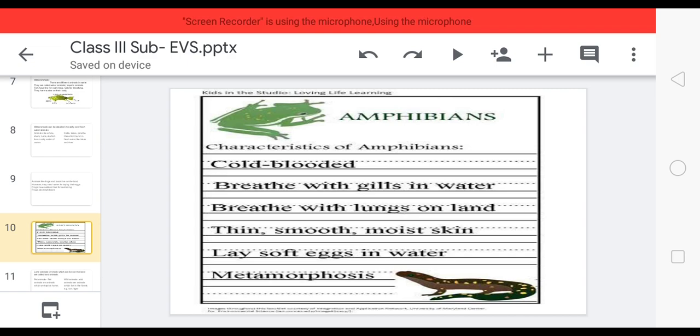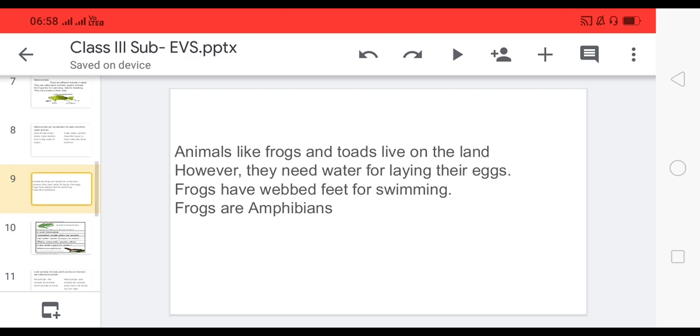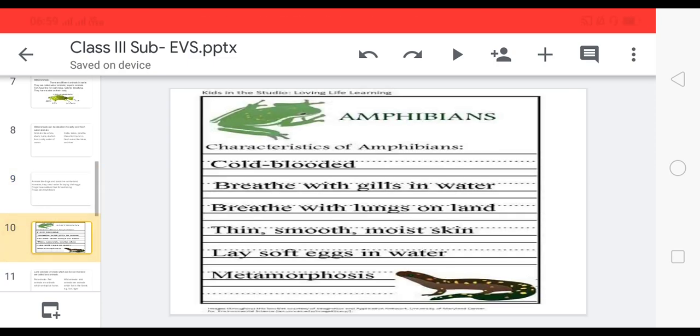They breathe with gills in water and breathe with lungs on land. Amphibian means what? Animals like frogs and toads live on the land, but they can live in water as well. Okay, for laying eggs, these amphibians, means frogs, need water. It means amphibians can live on the land as well as in water.